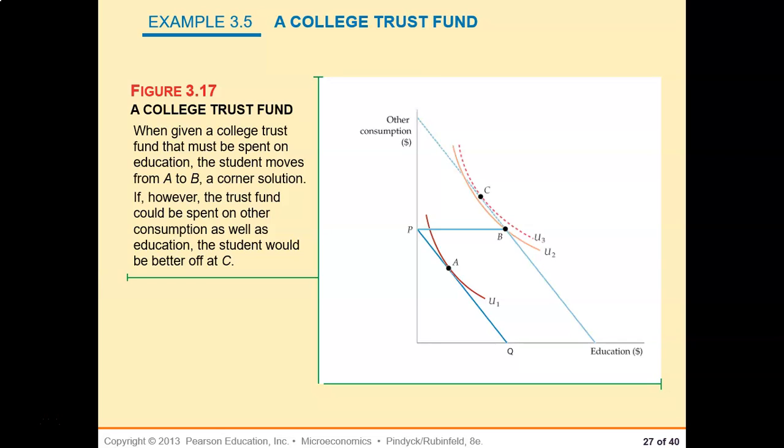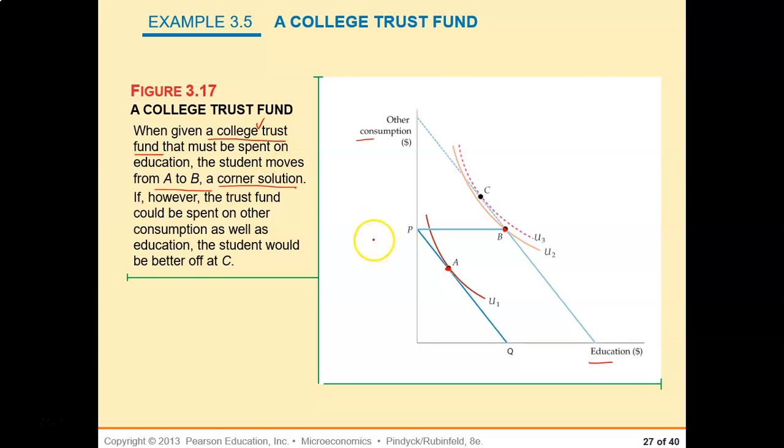Now this is one example for a college trust fund. So just as before, we plot education on the horizontal axis, other consumption on the vertical axis, right? When given a college trust fund that must be spent on education, the student moves from A to B, a corner solution, right? From A to B. Let us see what is happening from A to B. Suppose the student gets a college trust fund that must be spent on education and cannot be spent on anything else. So what happens?